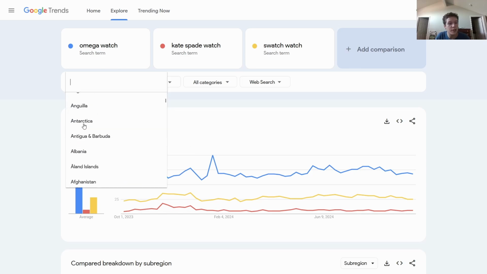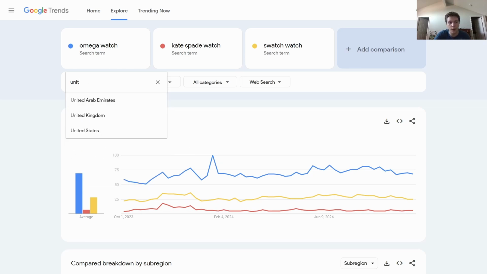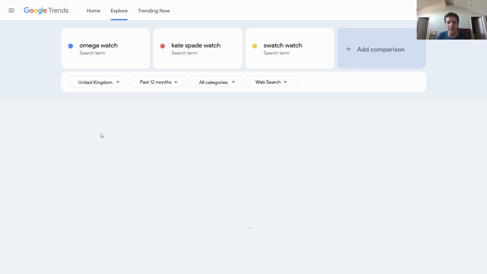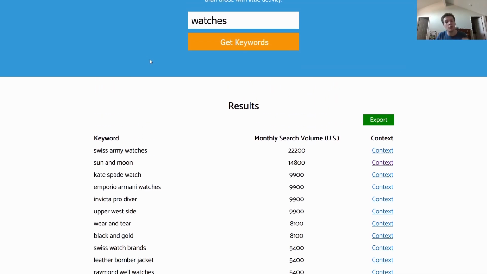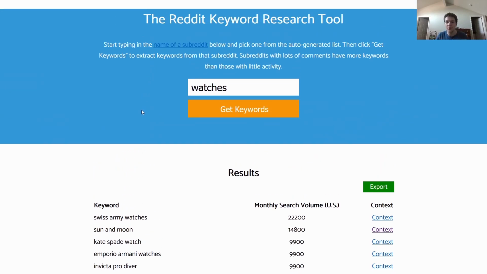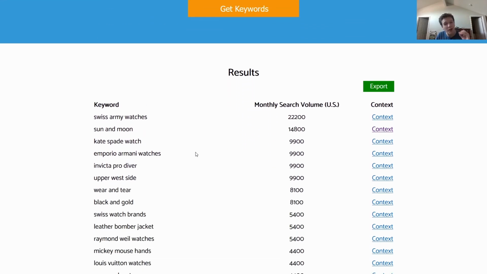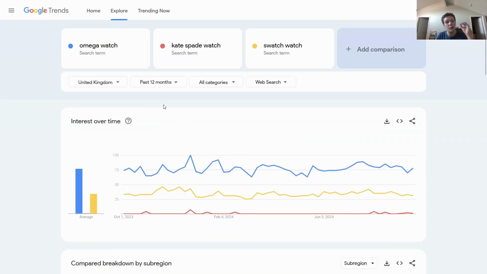You can filter by country, so it should be in every country. So for example, if you want to look at the UK instead of the US and the interest there, well, you see that it's the same story here, right? So yeah, this is what I do to basically back my flipping decisions with data. First of all, as we said, you're going to look at the Reddit keywords, and then once you look at the products that are being talked about specifically, you can go here.